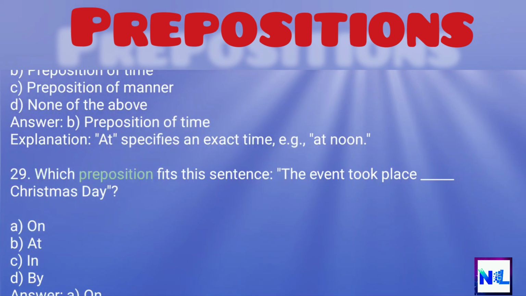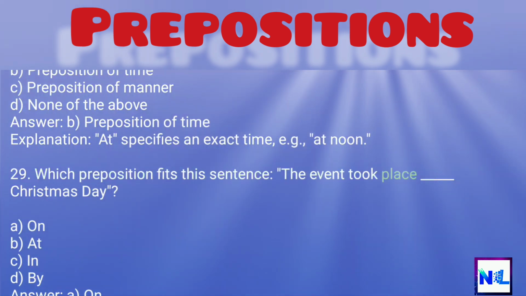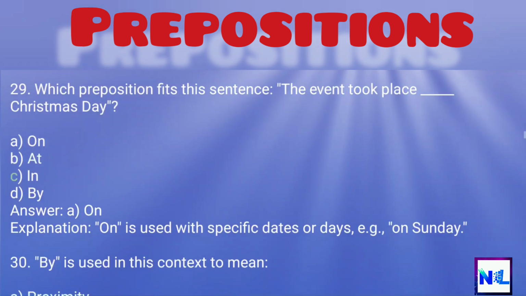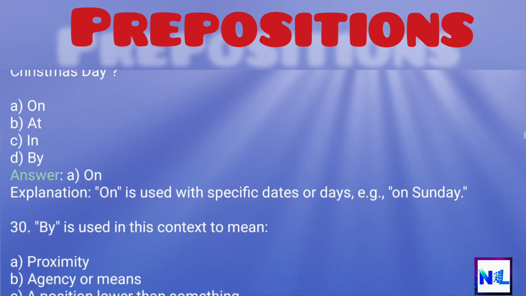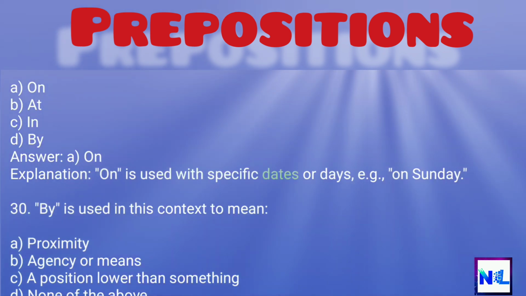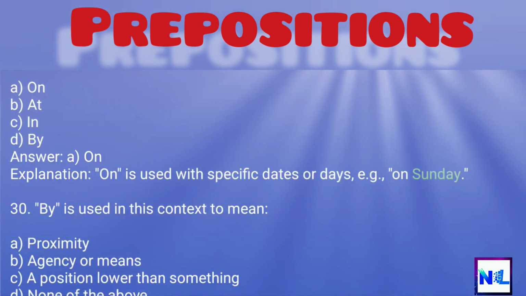29. Which preposition fits this sentence? The event took place Christmas Day. A. On, B. At, C. In, D. By. Answer: A. On. Explanation: on is used with specific dates or days, e.g., on Sunday.